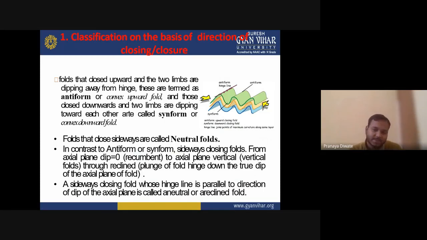What is neutral? It means the fold is neither a synform nor an antiform. If it fits neither, you can go for the third one.